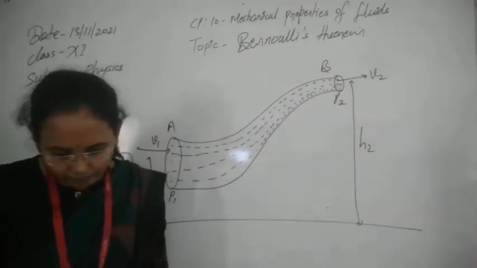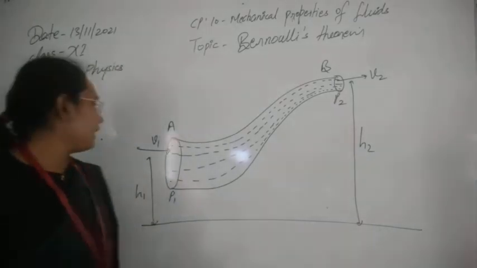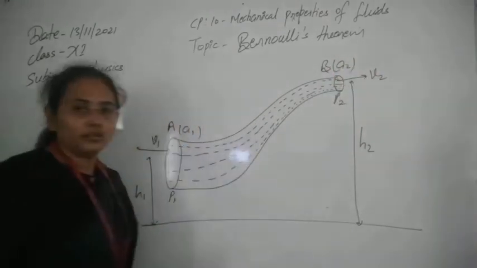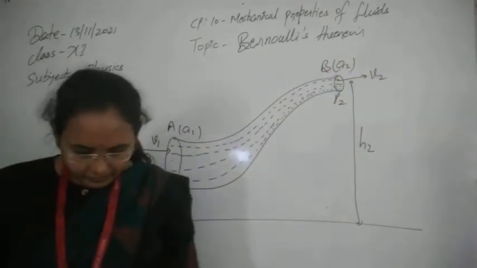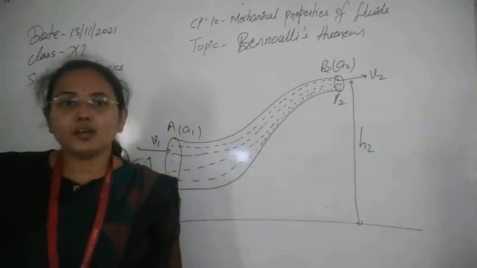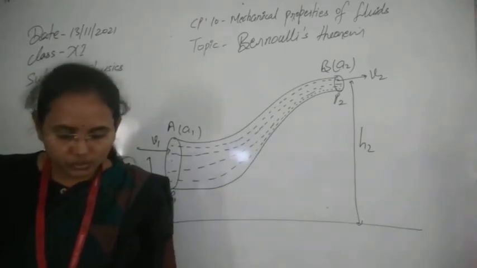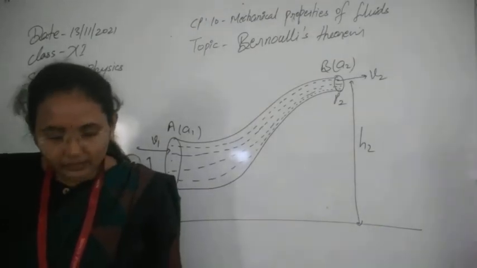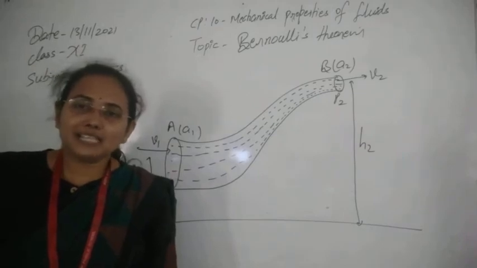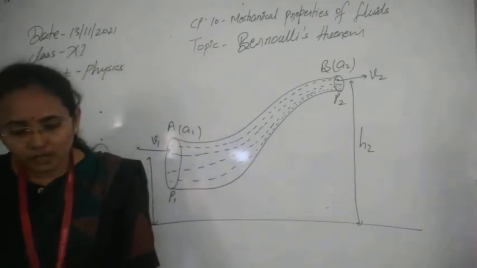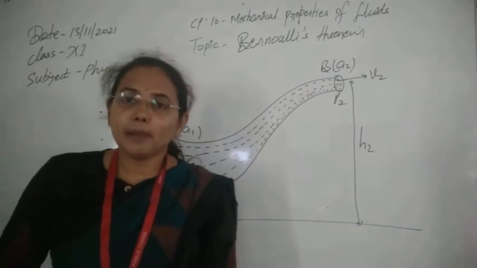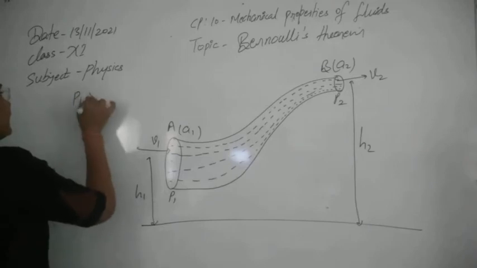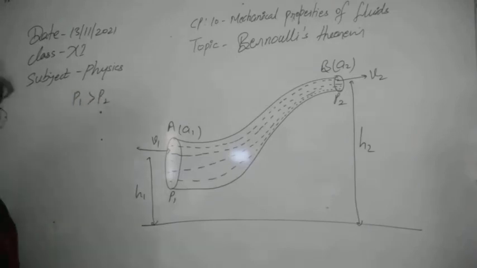After this, let's see one more thing. Let A1 and A2 be the cross-sectional areas at these two ends. Suppose rho is the density of the liquid flowing through this tube. Now, as the liquid flows from A to B, we know that liquid will always flow from higher pressure to lower pressure according to Pascal's law. So as it flows from higher pressure to lower pressure, P1 will be greater than P2 here. Clear, I think.